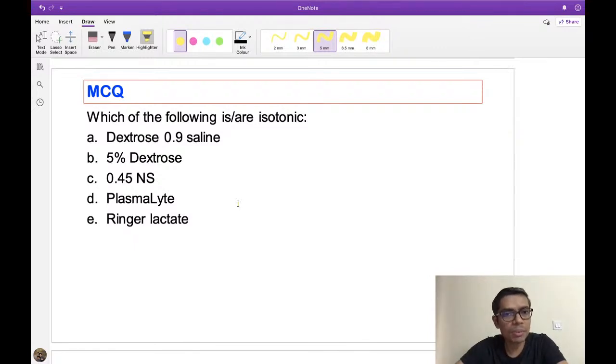So try yourself to work out which are the isotonic solutions. The options are: dextrose saline solution, then only 5% dextrose, then 0.45% normal saline, then plasma lyte and Ringer lactate. Look at all of the options and try to answer what the correct answer is, which of the following are isotonic. Some of you, if you can answer.